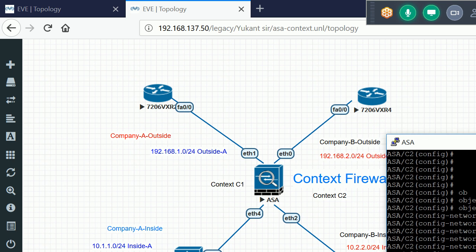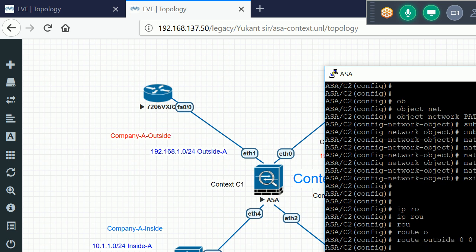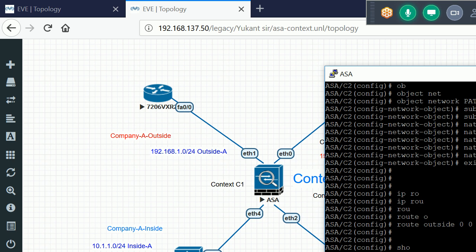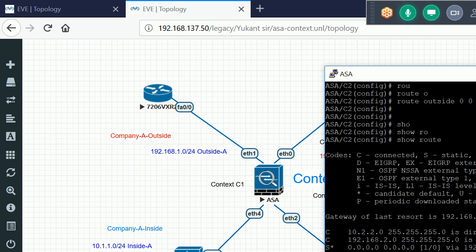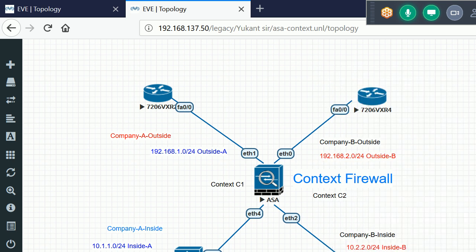Let's suppose this guy has IP address 192.168.2.100. So now I have the route here, pointing towards this guy. Now let me configure these hosts as well quickly.